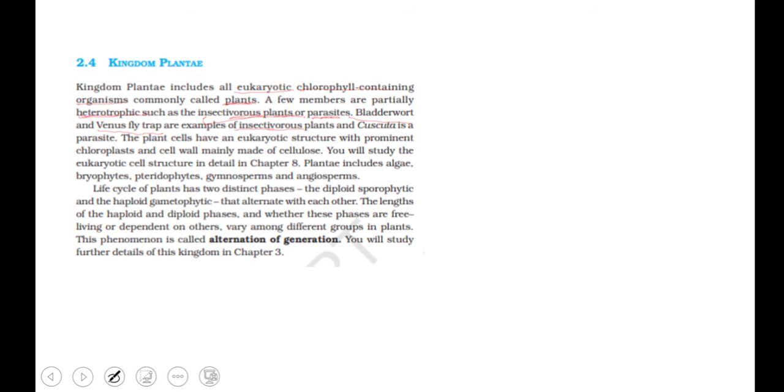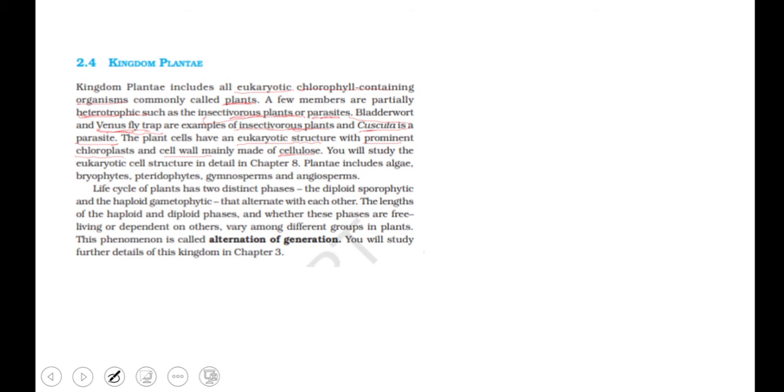Now, bladderwort is a plant which basically feeds on small fishes. Okay, and Venus flytrap, as we know from our smaller grades, it feeds on insects, right? And even Cuscuta is a parasitic plant. The plant cells have a eukaryotic structure with prominent chloroplasts and cell wall, mainly of cellulose. This is all we have done in Table 2.1 already. And we will study the eukaryotic cell structure in detail in another chapter.